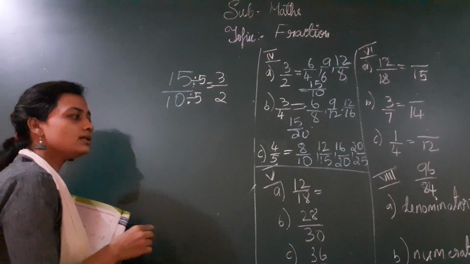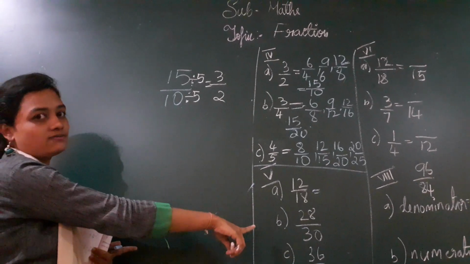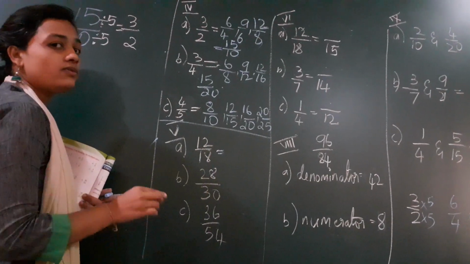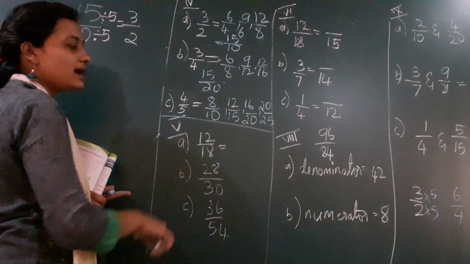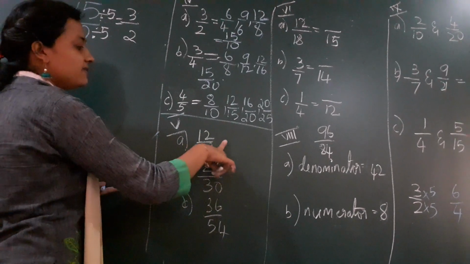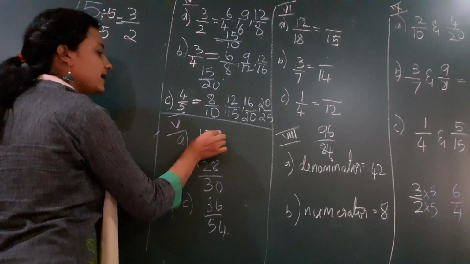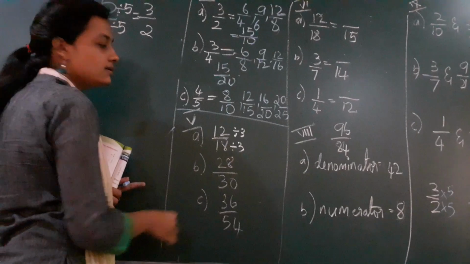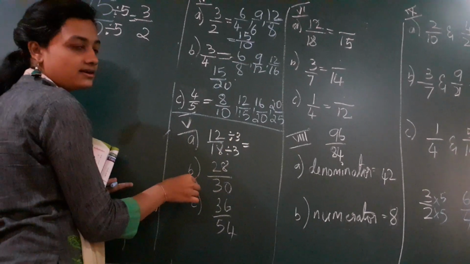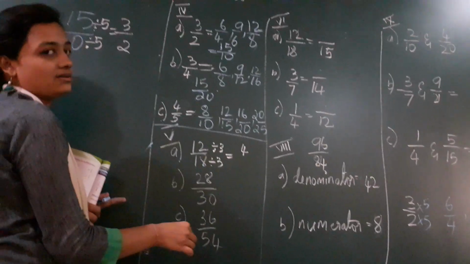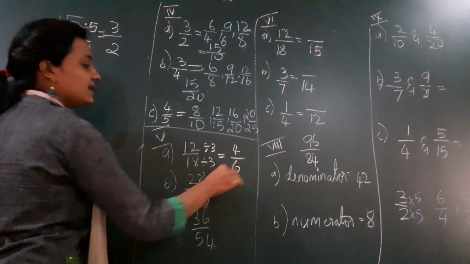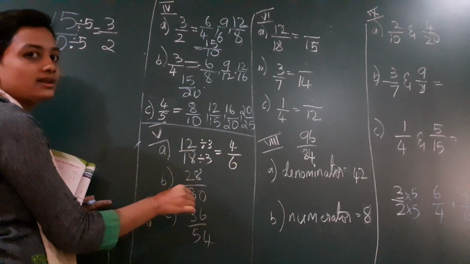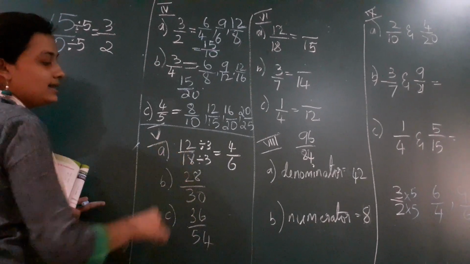So you understood this, children? You have to use this method to find the equivalent fraction for the fifth one. So I have 12 by 18. First, what should I see? In which table can I find the two numbers? I can find them in the 3 times table. So I divide both with 3. When I divide, what do I get? 3 4s are 12 and 3 6s are 18. So I can say that 4 by 6 is the equivalent fraction for 12 by 18.